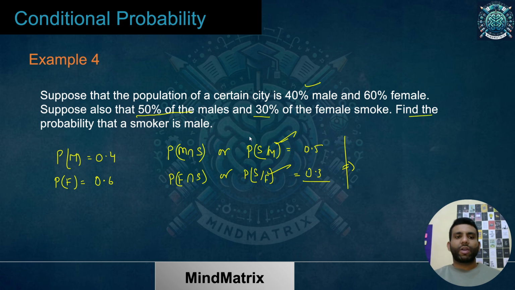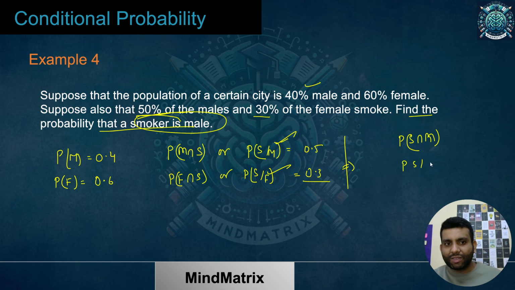Similarly, we have to find the probability that a smoker is male. Now, what is this thing asking? Find out the probability that a smoker is male. Again, is it asking something like this? This is M. Or is it asking something like this? Or is it asking something like this? Probability that a smoker is male.